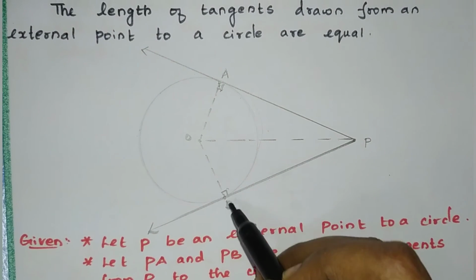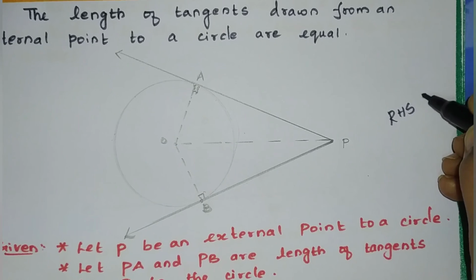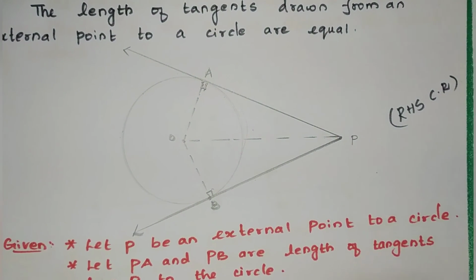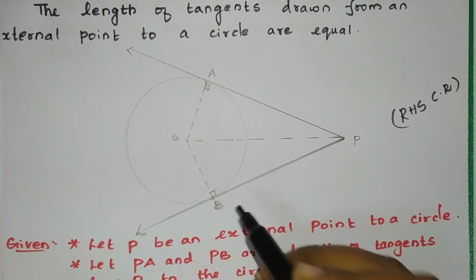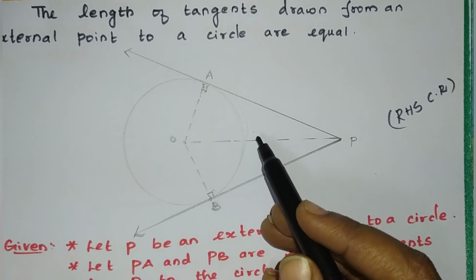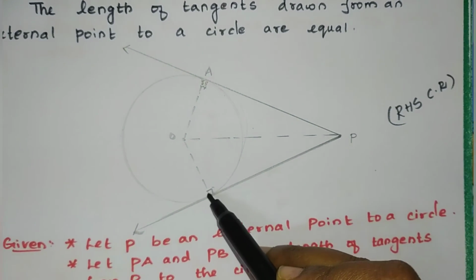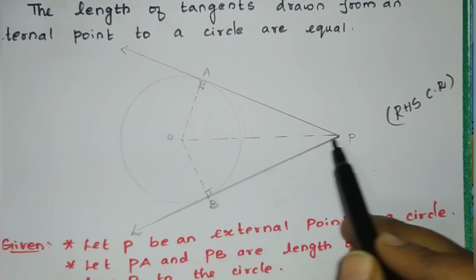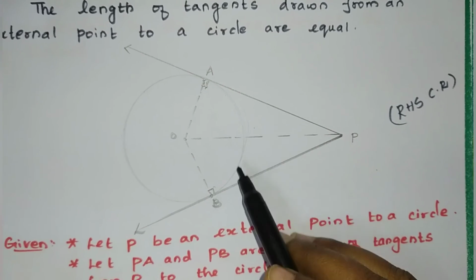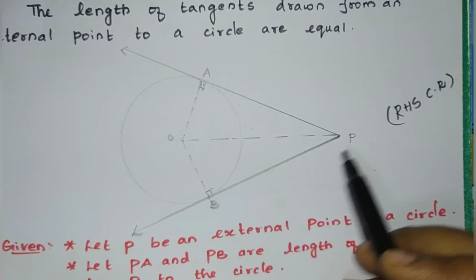Since we have 90 degrees, I am going to choose the RHS congruent rule. In the RHS congruent rule, one angle must be 90 degrees, the hypotenuse must be equal and one side must be equal. Which one is the hypotenuse? This is the hypotenuse. So OP is equal to OP, it is common to both the triangles OAP and OBP.